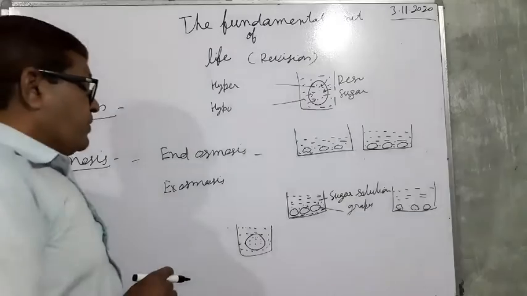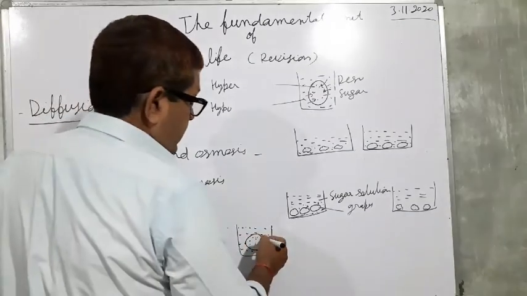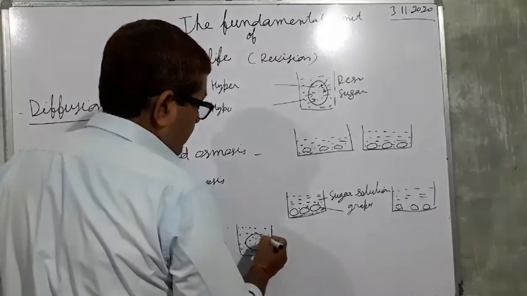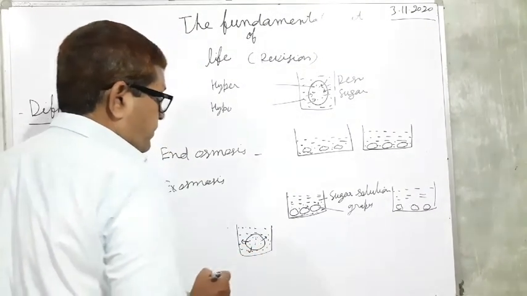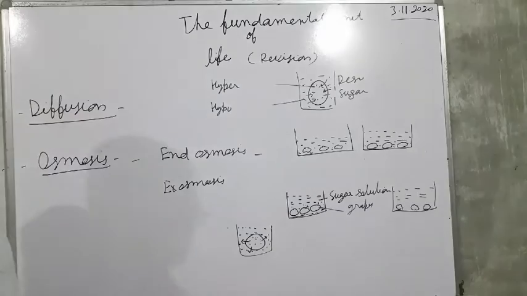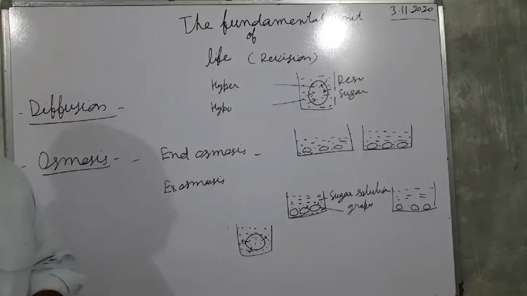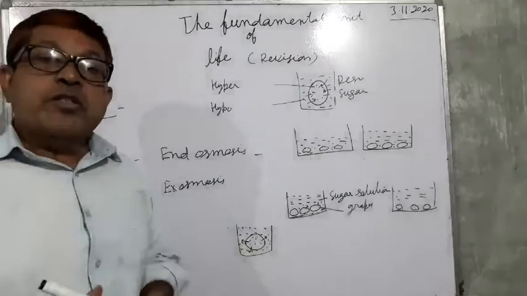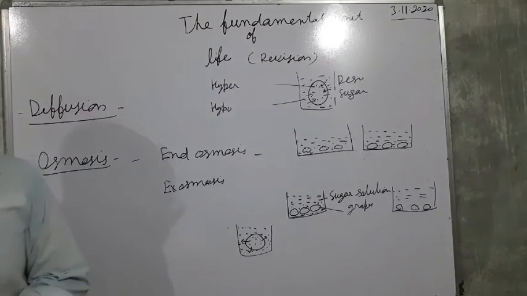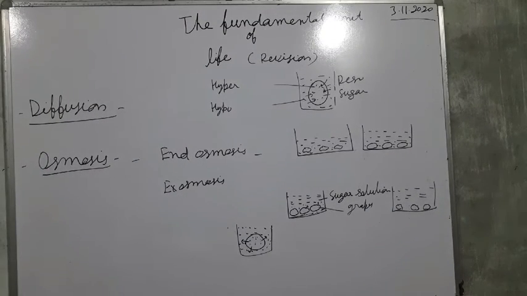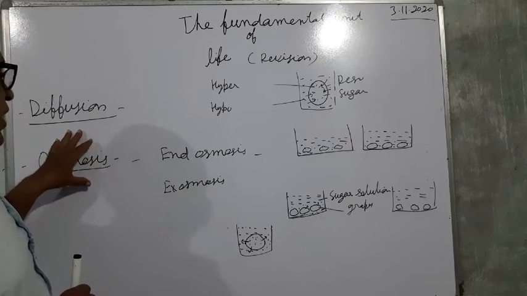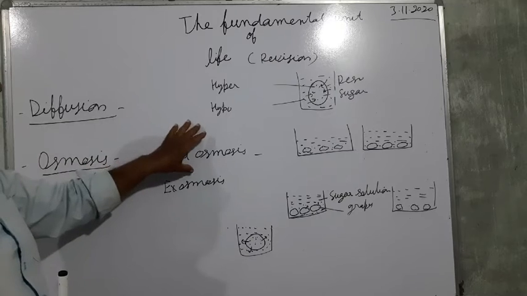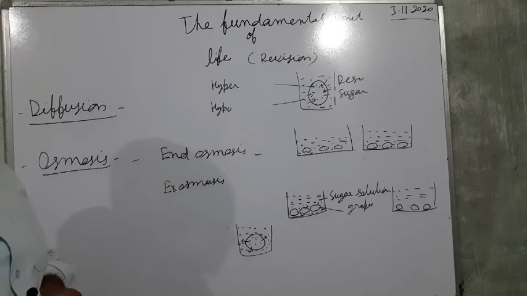As a result, water from inside the grapes moves to outside, and these grapes shrink. So in this way, we can demonstrate exosmosis and endosmosis. This is diffusion and osmosis, that is endosmosis and exosmosis.